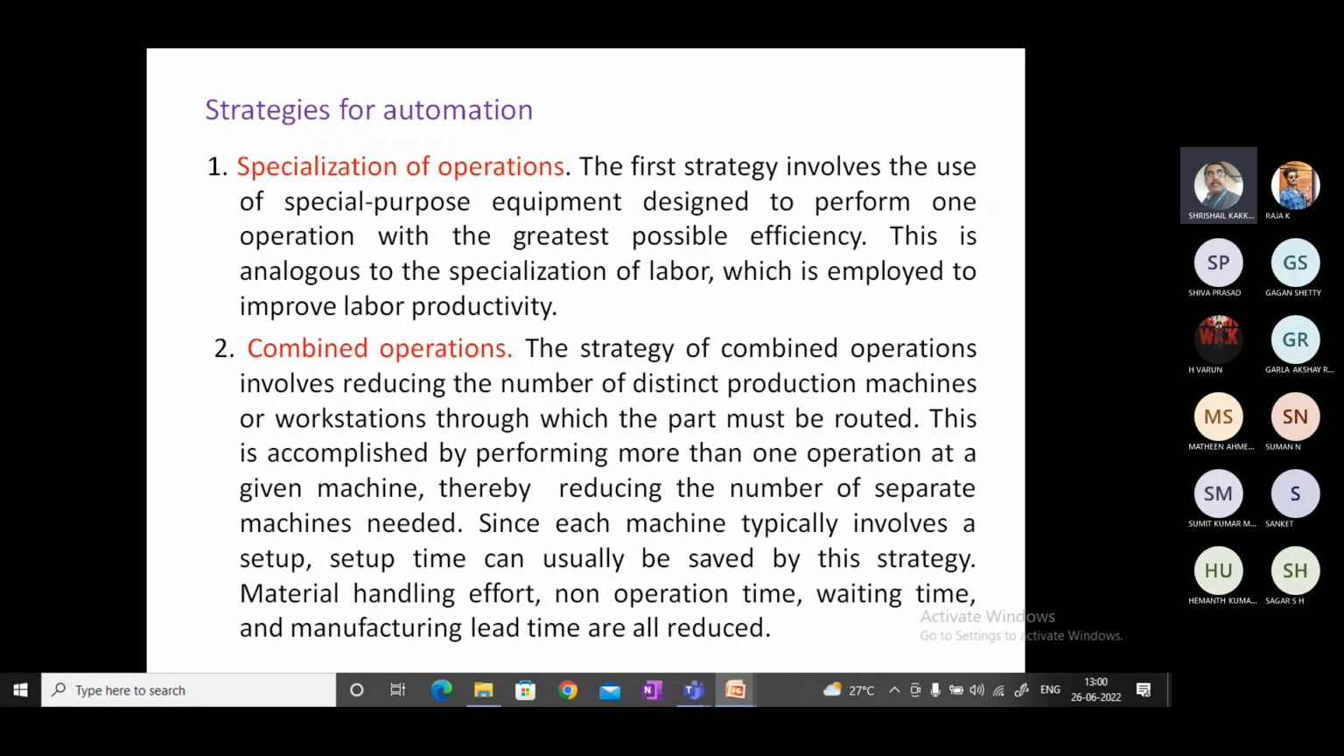Instead of that, if I combine these two operations in a single lathe, doing the turning and then, in a similar setup, the threading operation, that means we are combining the operations. This is a very simple example; different processes can also be taken into account. Combined operation means the number of workstations will be reduced. Instead of having two different